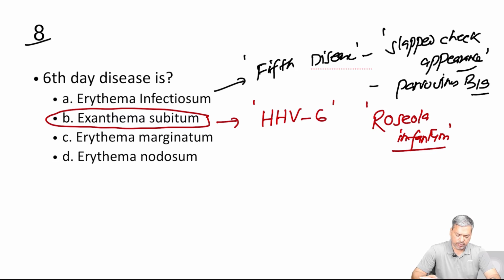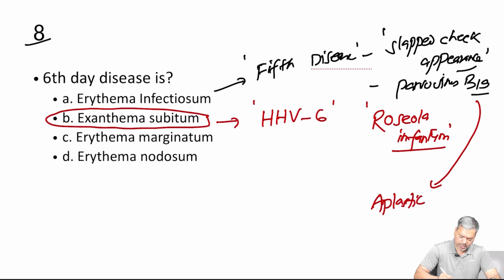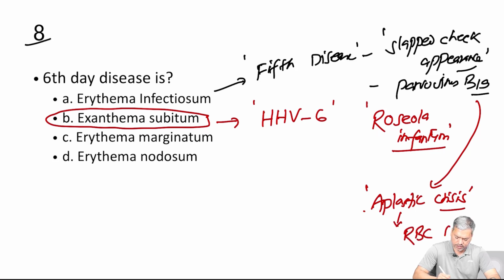And remember, one important question is always asked from here. This parvovirus B19 can lead to aplastic crisis in case of hemolytic anemia. And this aplastic crisis is a misnomer because it mainly, or only, affects the RBC series. So there will be serious anemia in this condition.